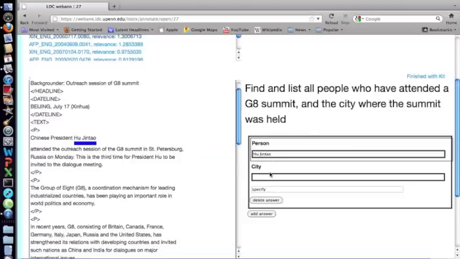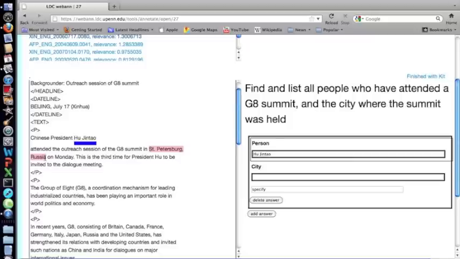So the second component of the answer we need is the city where the summit was held. And here we have St. Petersburg, Russia. So I'm going to do the same thing. I'm going to highlight the text by clicking and dragging. And you can drag and go down to the next line, but you have to make sure you select the right text.